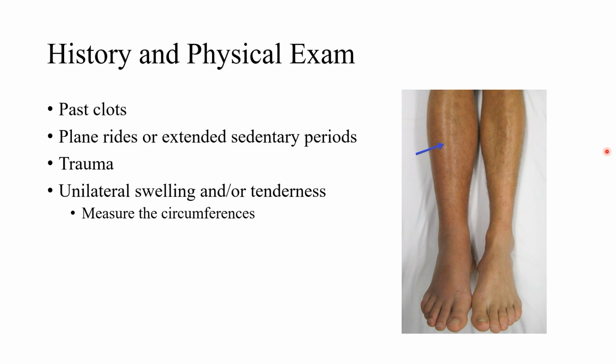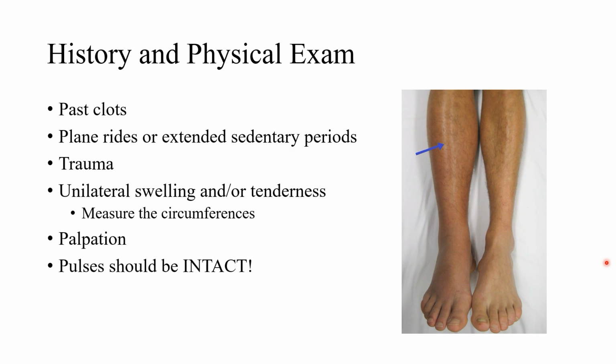And then also you can measure the circumference, right? So if it's hard to tell, you think maybe one's bigger than the other, but it's hard to tell. A lot of times the clinic or the hospital will have one of those paper tape measures, and you just measure the circumference of each leg. And if one is 2-3 centimeters or more bigger than the other, okay, that might be making us think, okay, this could be a clot. Palpation, right? We talked about that with the painful calf and palpation.